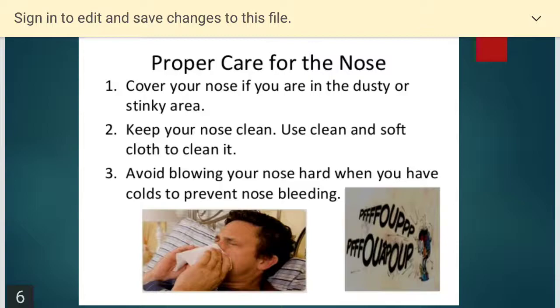How do we take care of the nose? Cover your nose if you are in a dusty or stinky area. Keep your nose clean. Use a clean and soft cloth to clean it. Avoid blowing your nose hard when you have a cold to prevent nose bleeding.